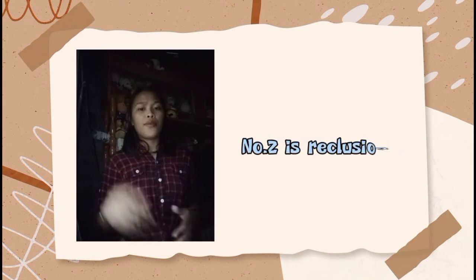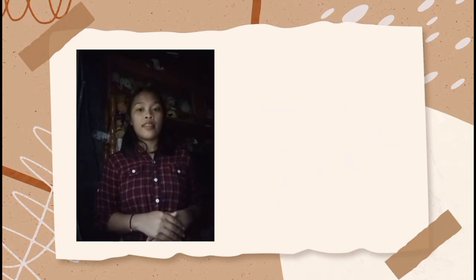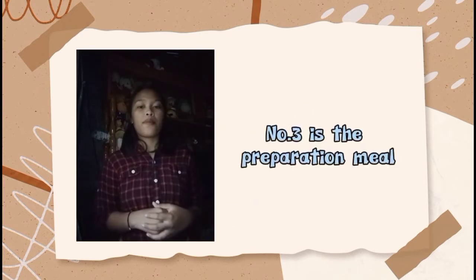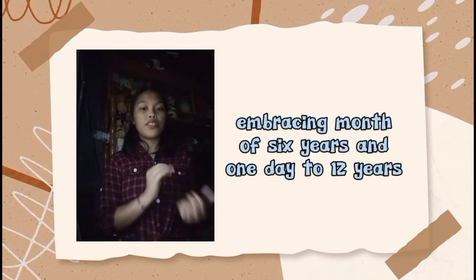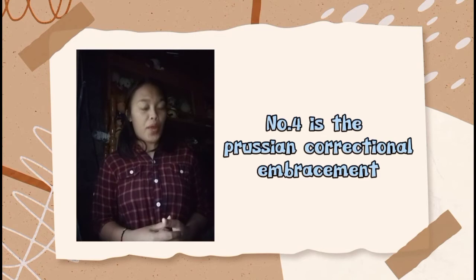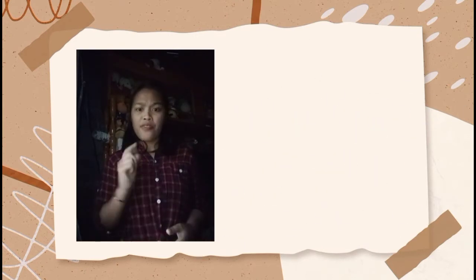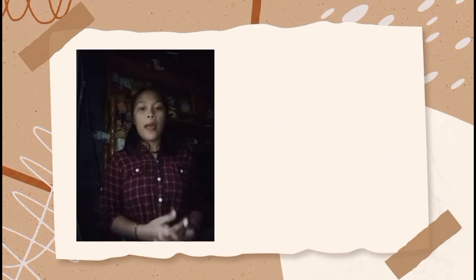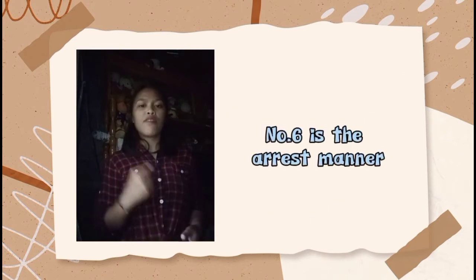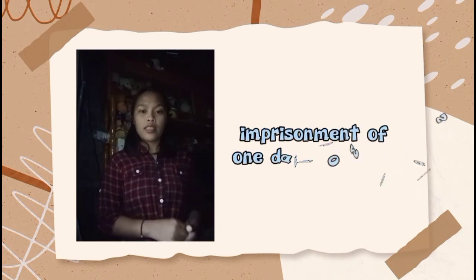Number 2 is reclusion temporal, imprisonment of 12 years and 1 day to 20 years. Number 3 is prision mayor, imprisonment of 6 years and 1 day to 12 years. Number 4 is prision correccional, 6 months and 1 day to 6 years. Number 5 is arresto mayor, imprisonment of 1 month and 1 day to 6 months. Number 6 is arresto menor, imprisonment of 1 day to 30 days.